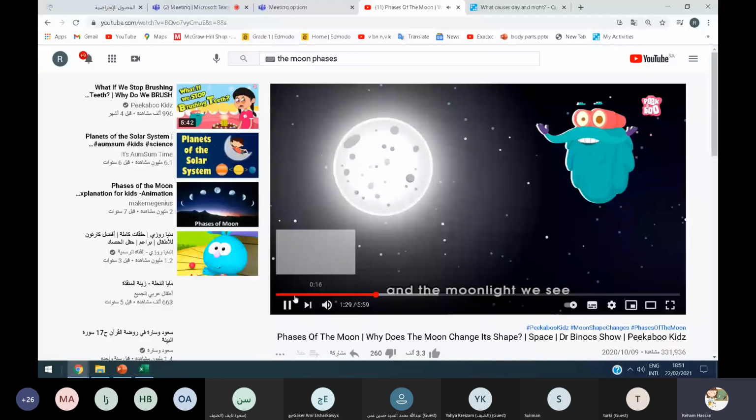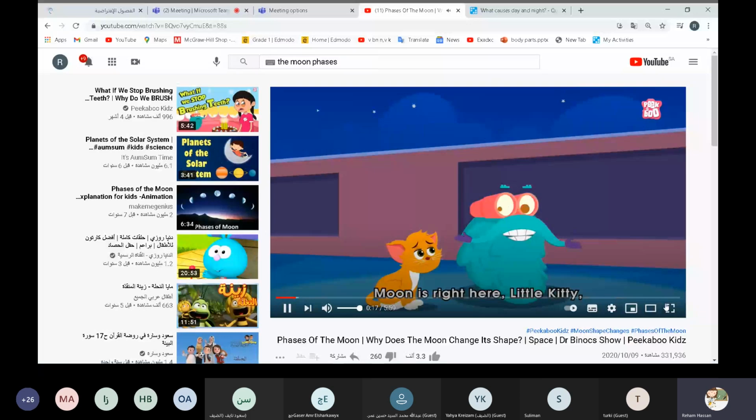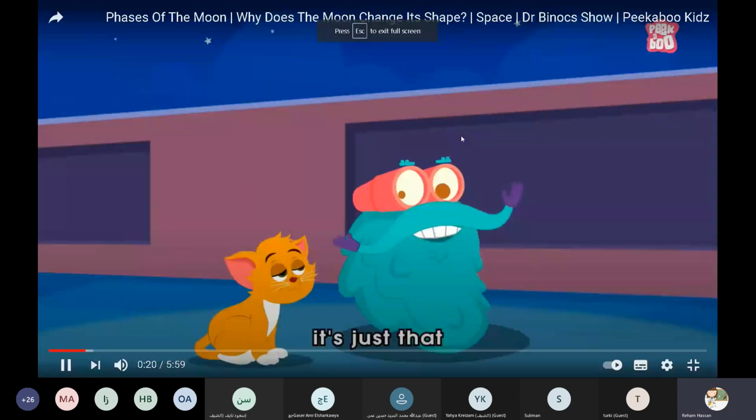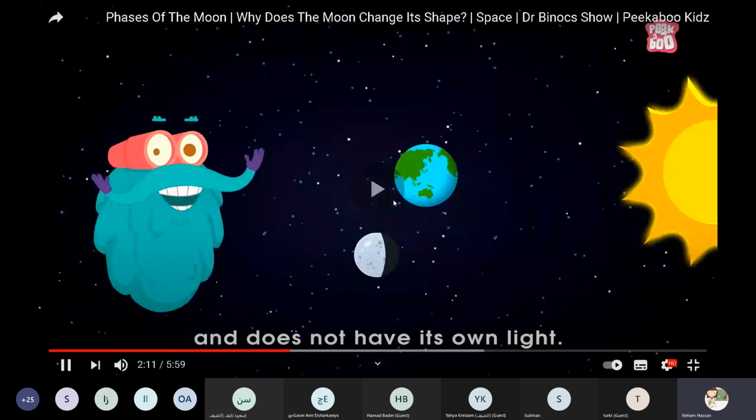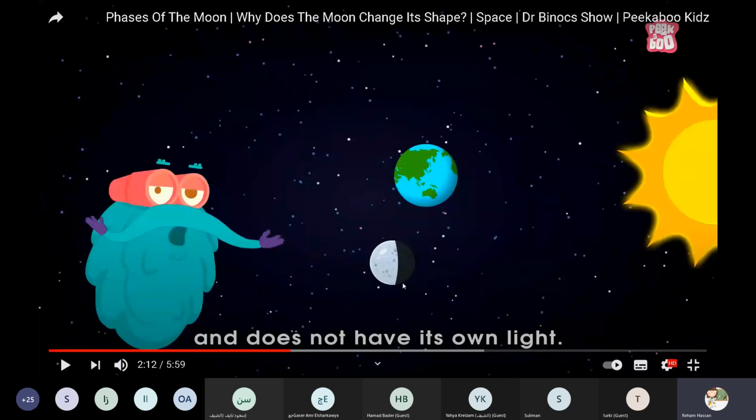Okay, listen. The moon is right here, it's just that we can't see it. So number one, grade 2, the moon moves around the Earth, orbiting the Earth in one month, okay? And the sun is shining on the moon. So how the Earth affects the moon's shape, we will see.